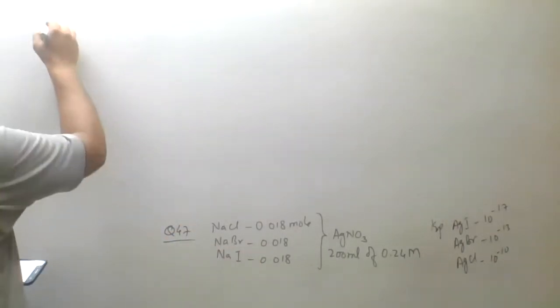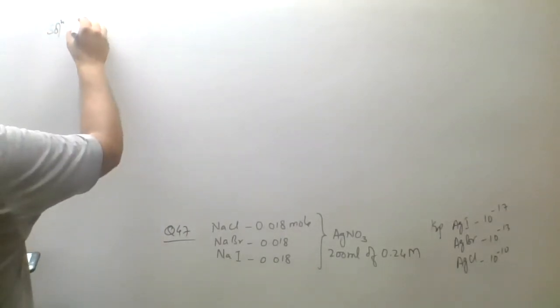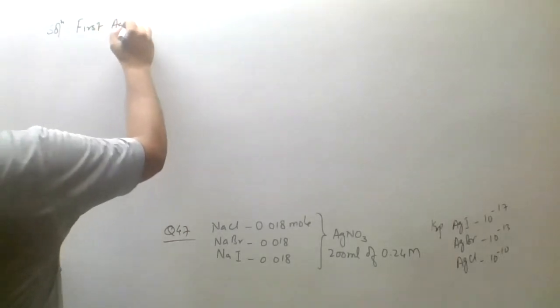So we know that we'll write the solution for this 47 के लिए. We'll write that concentration. So we know that first AgI will precipitate.